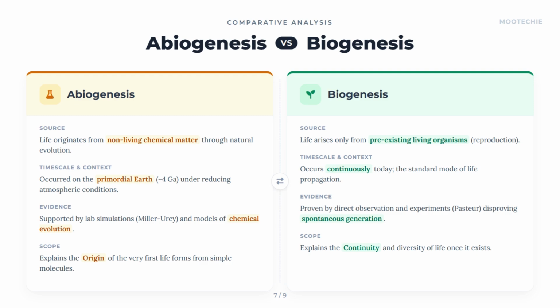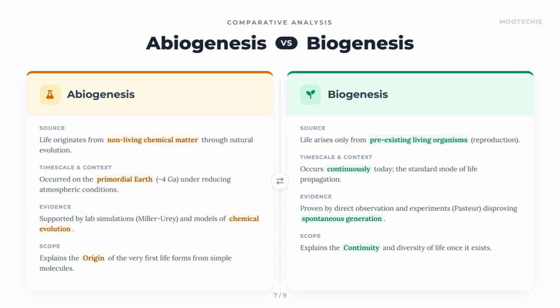Timescale: occurred on the primordial Earth around 4 Ga under reducing atmospheric conditions. It's an event confined to a specific, distant period in our planet's history. Evidence: supported by lab simulations, Urey, and models of chemical evolution. The evidence is indirect but compelling, coming from chemistry experiments and theoretical models. Scope: explains the origin of the very first life forms from simple molecules. Its job is to answer the profound question of how life initially emerged from non-life.